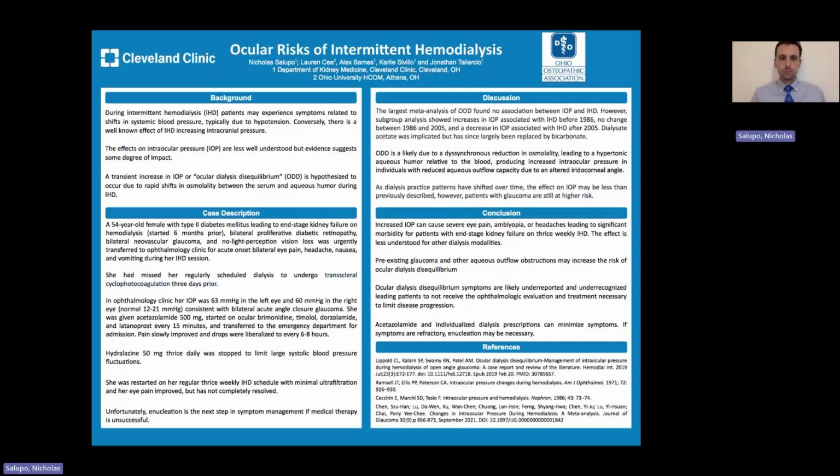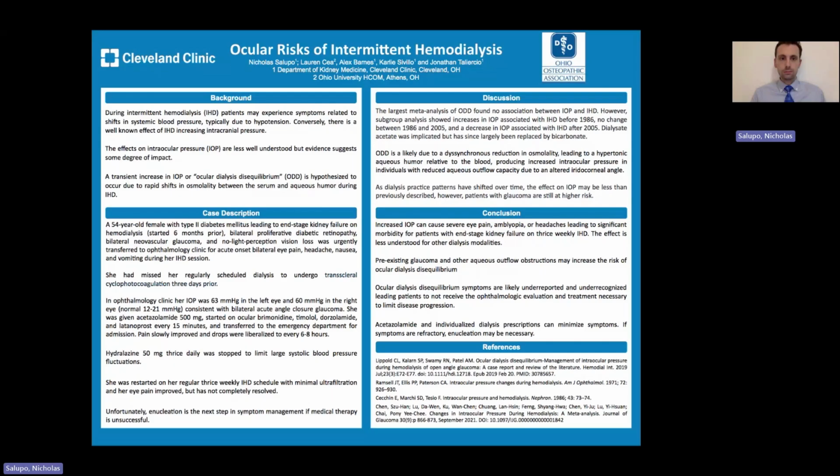Her hydralazine that she was taking 3 times a day was stopped to limit large systolic blood pressure fluctuations, and she was restarted on her regular thrice weekly IHD schedule with minimal ultrafiltration. Her eye pain has slowly but not completely resolved. Unfortunately, enucleation is the next step in symptom management if medical therapy is unsuccessful.